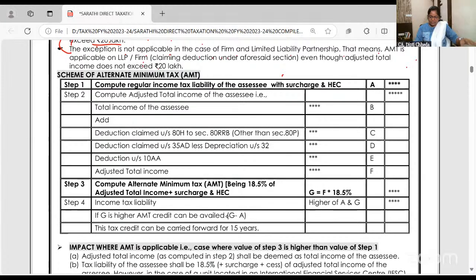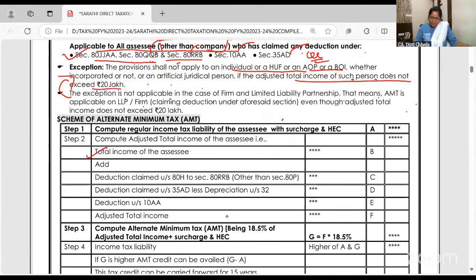Gross total income, deductions के बाद add back if you have taken the deductions from 80H to 80 RRB. That is 80H के बाद मतलब 80 double J double A, 80. I told you the three deductions. If you have taken, then add back. Deductions under 35 AD. 2-star and above hotel, multi-speciality hospital, production of fertilizers in India. Like that, 35 AD specified businesses, if you have taken a deduction, remember, please recollect and remember, 35 AD, not only revenue expenditure, even capital expenditure you deduct. So that's why drastically the profit comes down.